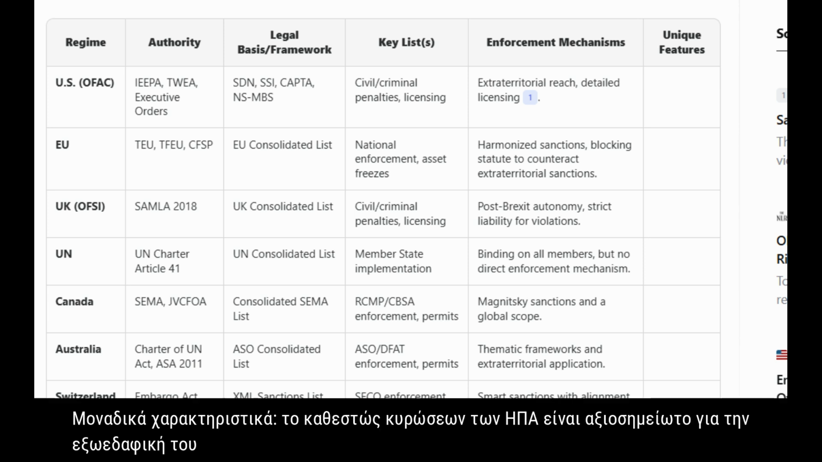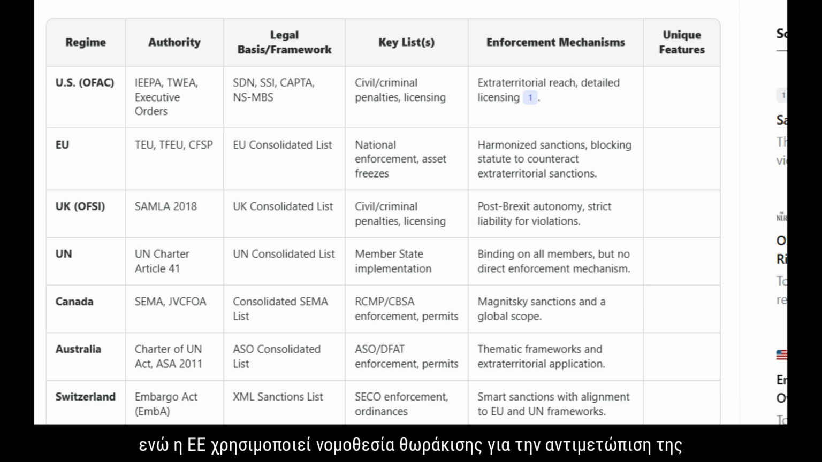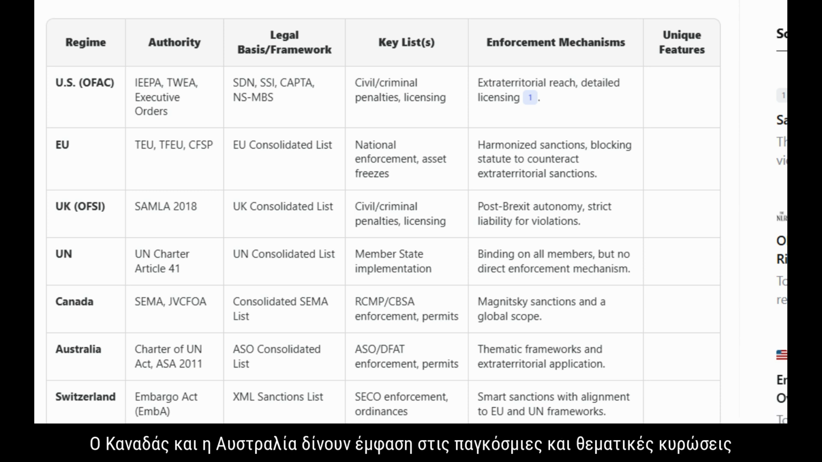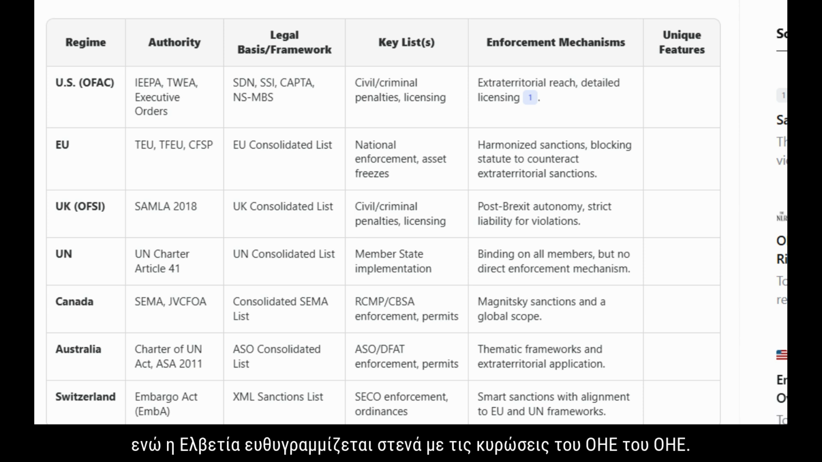Unique features. The US sanctions regime is notable for its extraterritorial reach, while the EU employs a blocking statute to counteract foreign sanctions. Post-Brexit, the UK has developed autonomous sanctions with strict liability for violations. Canada and Australia emphasize global and thematic sanctions frameworks, while Switzerland aligns closely with UN sanctions.